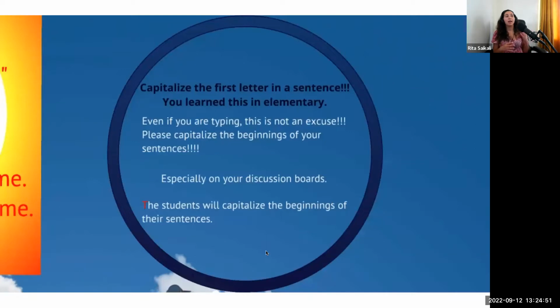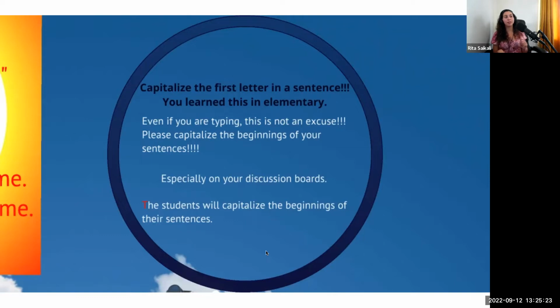So another thing, capitalize the first letter in a sentence. If it is the beginning of the sentence, whatever that word is, whether it's a proper noun or not a proper noun, you capitalize it. So even if you're typing this, there's no excuse. That's what this says. In every case, whatever you're doing, when you're writing the sentence, if it's at the very beginning of the sentence, it is capitalized.